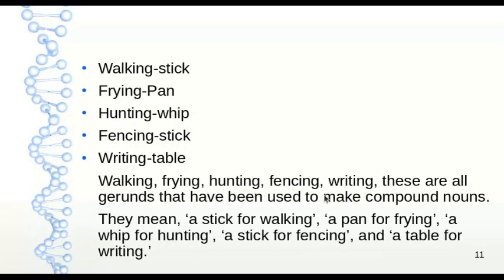Walking, frying, hunting, fencing, writing. These all are gerunds that have been used to make compound nouns. What they mean are: walking stick means a stick for walking. Frying pan means a pan for frying. Hunting whip means a whip for hunting. Fencing stick means a stick for fencing. Writing table means a table for writing. So these are compound nouns formed from gerunds.